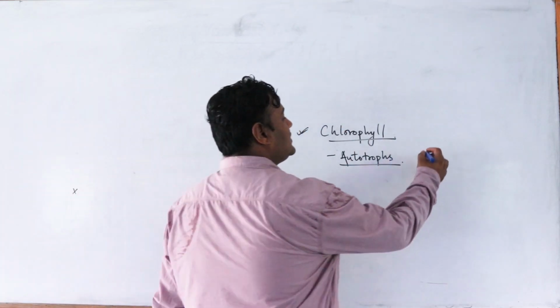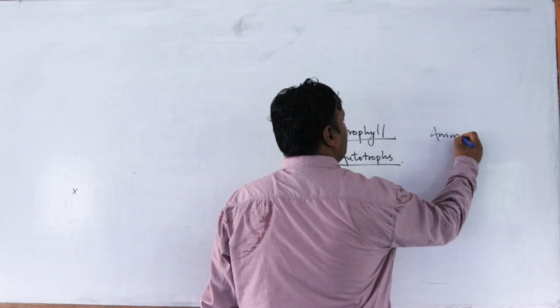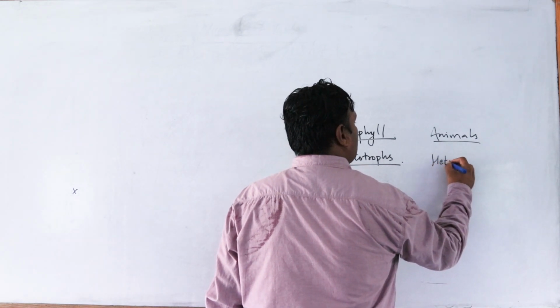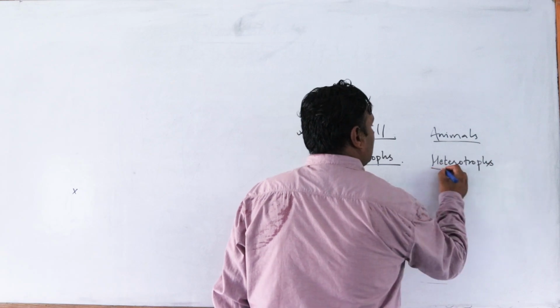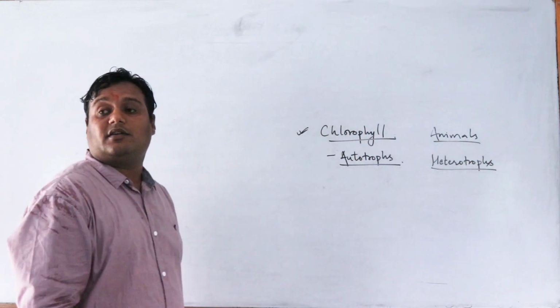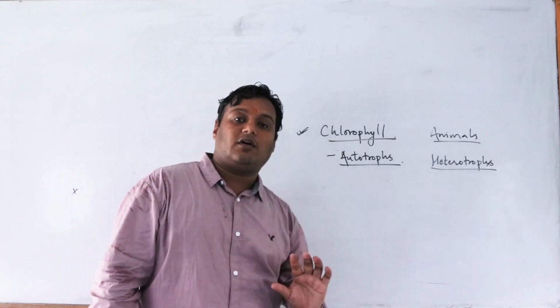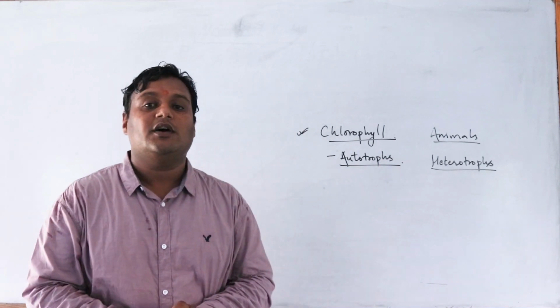But humans or animals, they are heterotroph. Heterotroph means they depend on others for food. Autotroph means they make their food by themselves. But heterotrophs are those which depend on others for food.